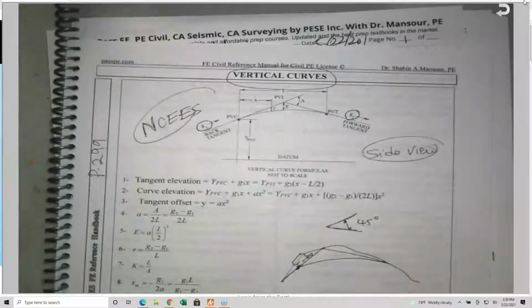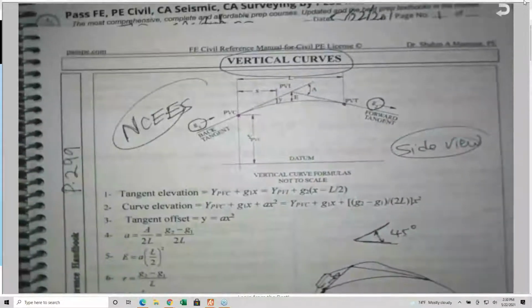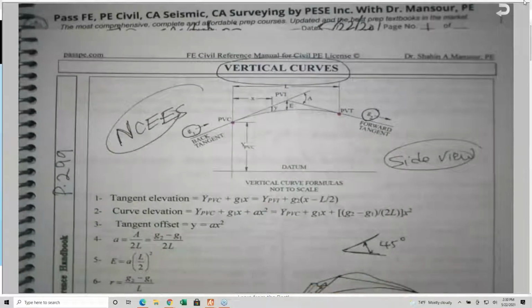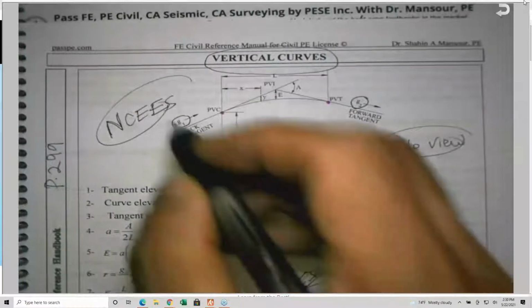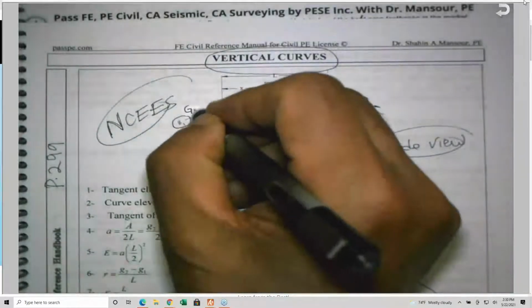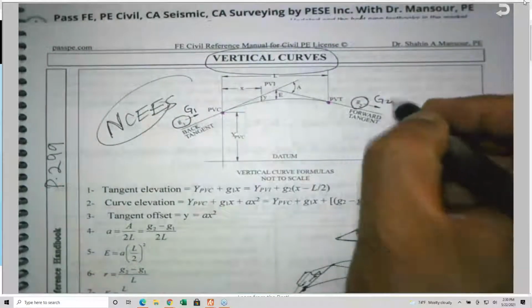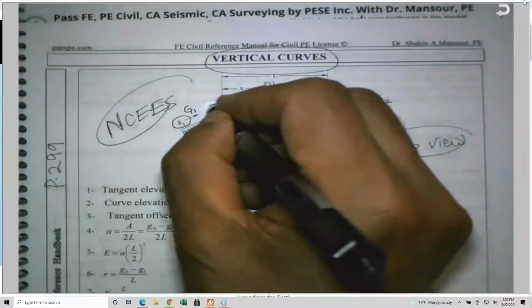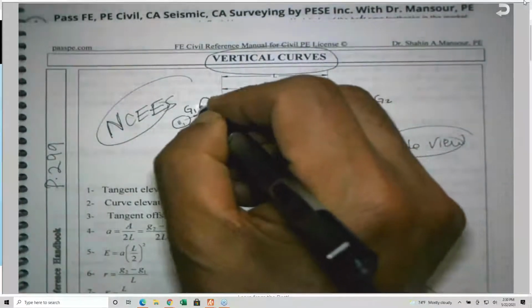Lowercase or uppercase: here, the NCEES is using lowercase, but the AASHTO is using uppercase, for example. It does not make any difference for you if this is G1 and this is G2. I need you to know that G1, uppercase or lowercase, is always associated with the beginning of the vertical curve. BVC: what is BVC?